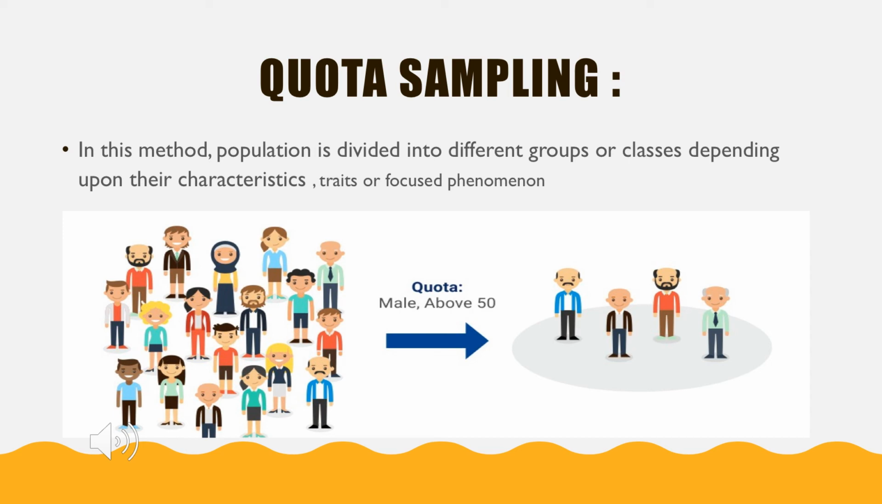In the example, they asked for males above 50 years. So the males above 50 years are separated as a quota and they will be sampled. That is called quota sampling. Usually we hear about quota reservation, like 5% of seats being allocated for the women category; that is quota sampling. So depending upon certain criteria, we select the sample from the population.